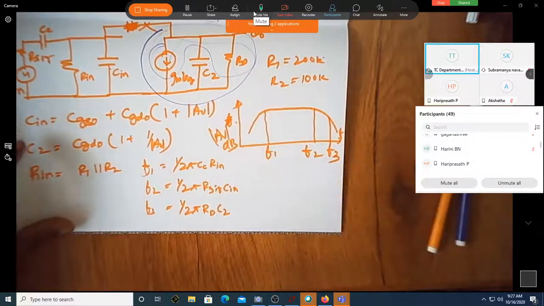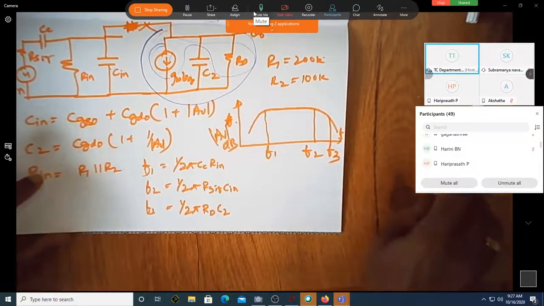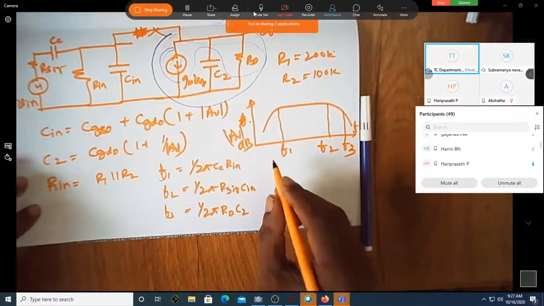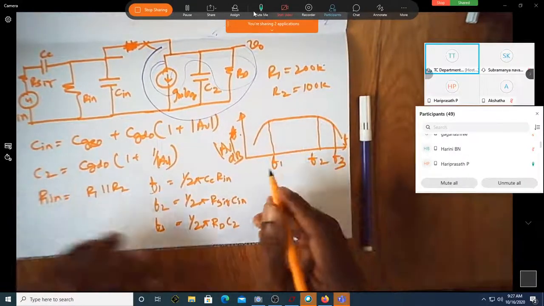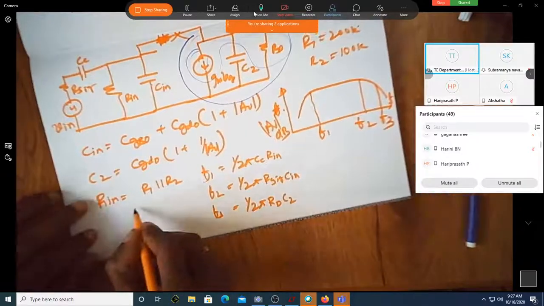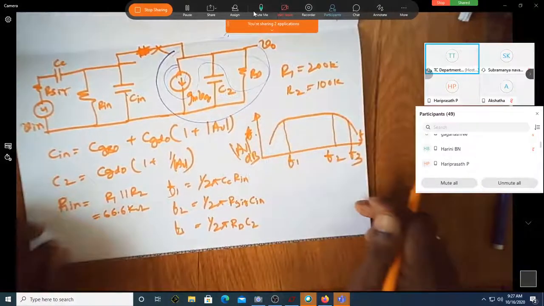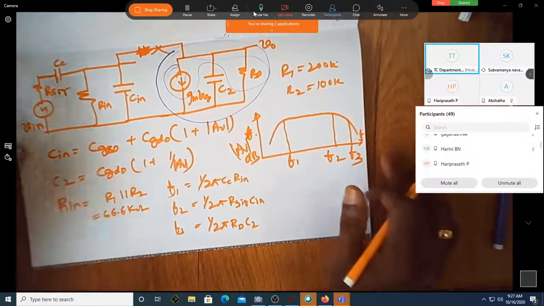Okay, sorry. Is that fine? Sir. Okay, shall we know what is R in now with the values of R1, R2 and so on? So is it R in is equal to 66.6 kilo ohms? Parallel combination of these two. Yes, sir. 100, 200.